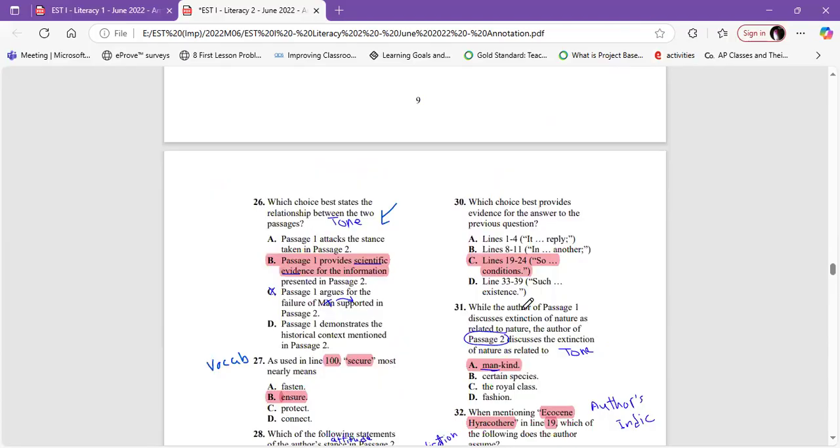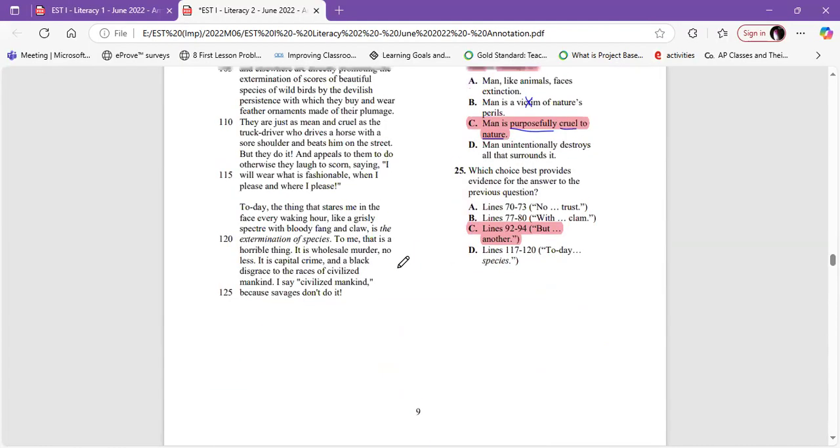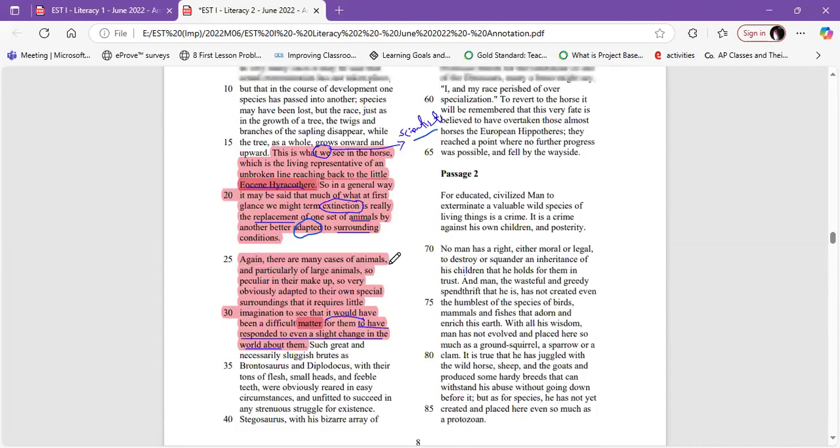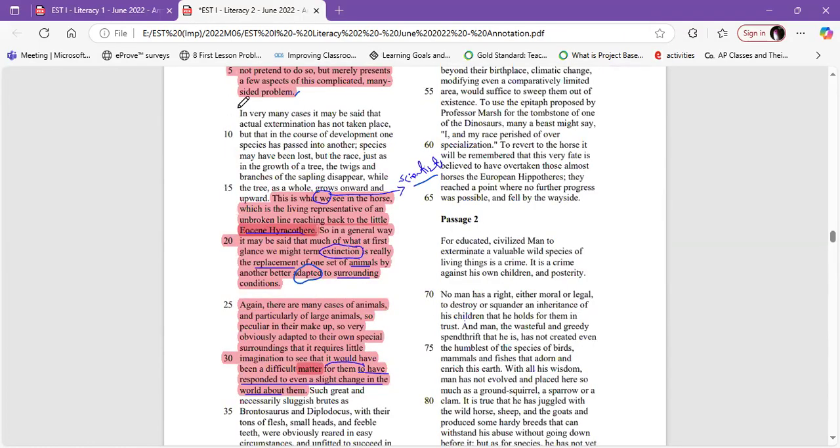So let's find what comes after. From 8 till 11, from "in" to "another", and again there is a semicolon. There are semicolons, so we have to extend it. So it's going to be here.